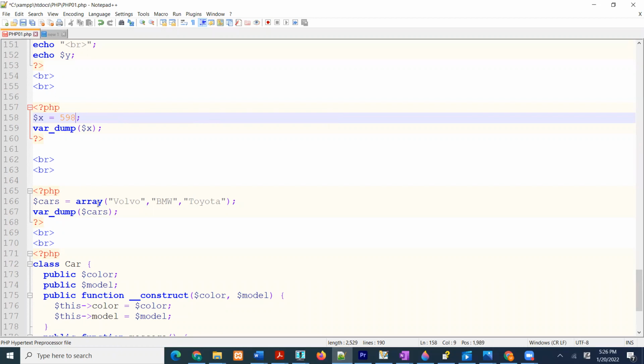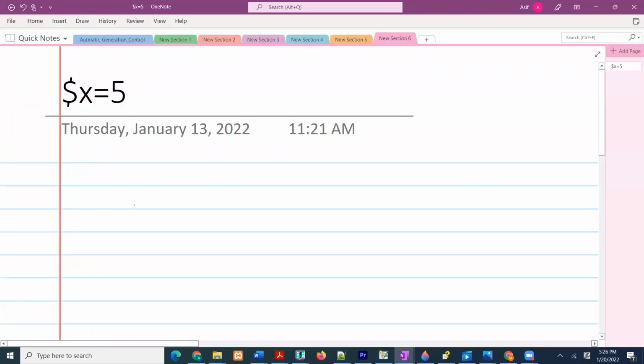Now cars equal to array. Okay, so in this array we got Volvo, BMW, Toyota. So in this array we are storing three different names. Now you see, that is the beauty, like I said before. For that one I would have to declare three variables, guys. Let me make a pen here. So I would have to declare three variables.